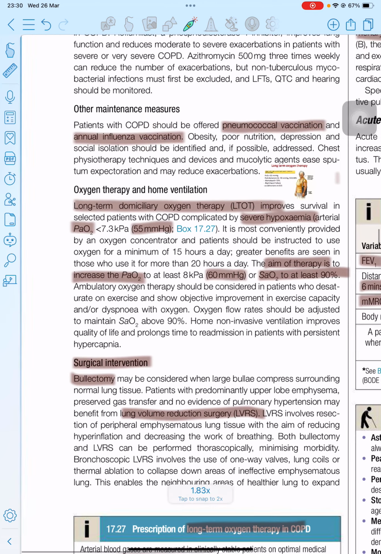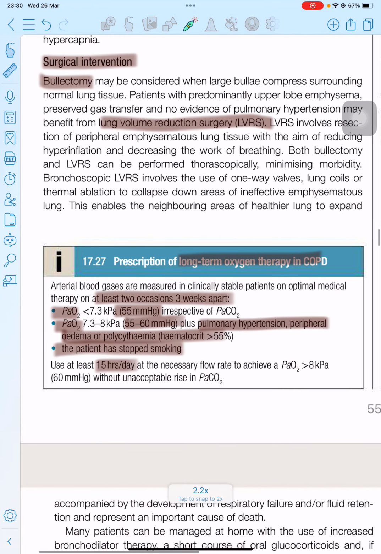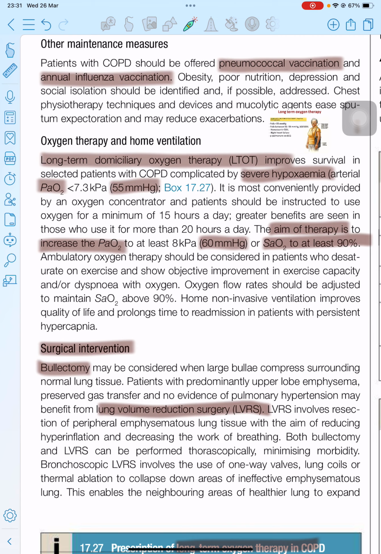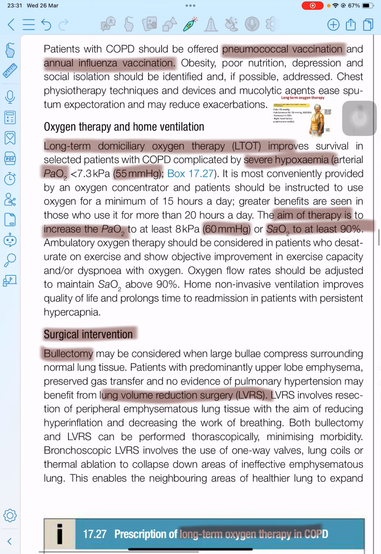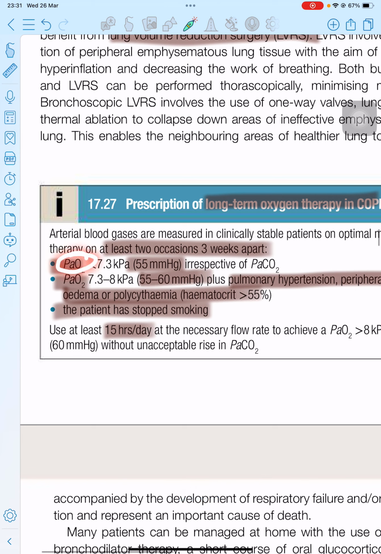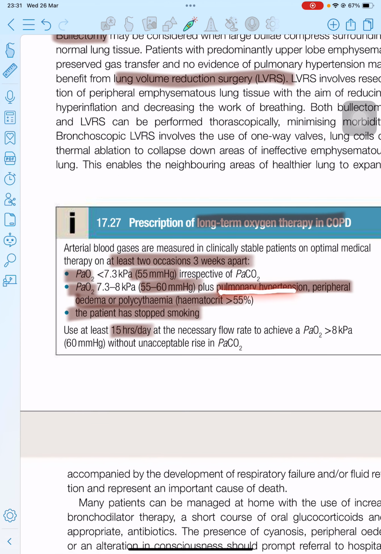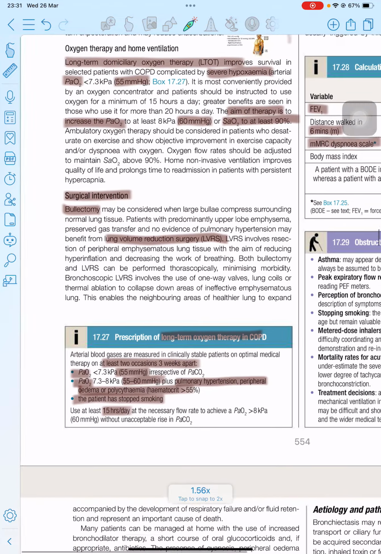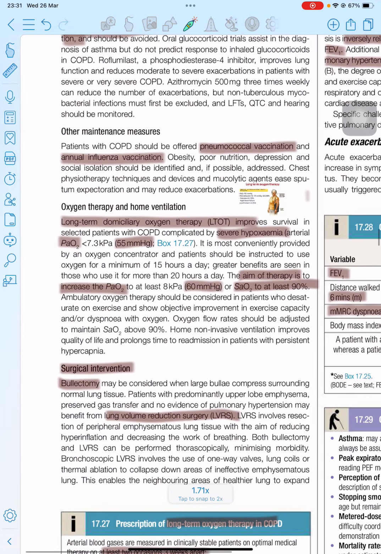And in the case of severe patients who fulfil the criteria, we give long-term oxygen therapy, also known as long-term domiciliary oxygen therapy. This is given if the PaO2 is less than 55 mmHg, or if PaO2 is from 55 to 60 with pulmonary hypertension, peripheral edema or polycythemia, and the patient has stopped smoking. If this is found on at least 2 occasions 3 weeks apart, then we can start long-term domiciliary oxygen therapy.